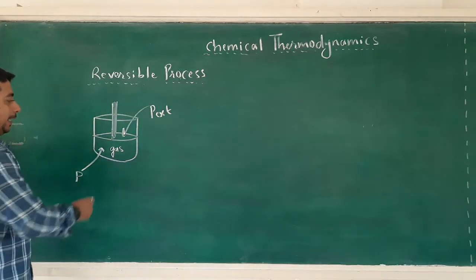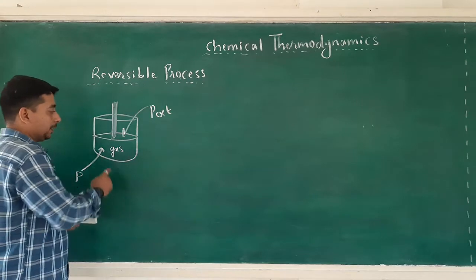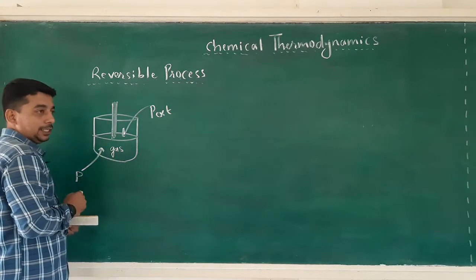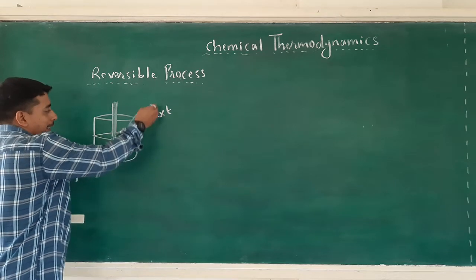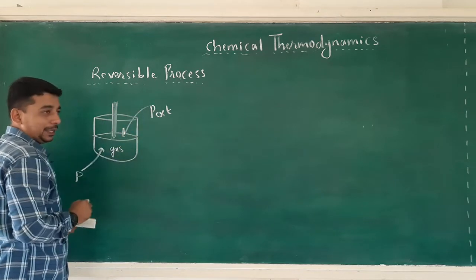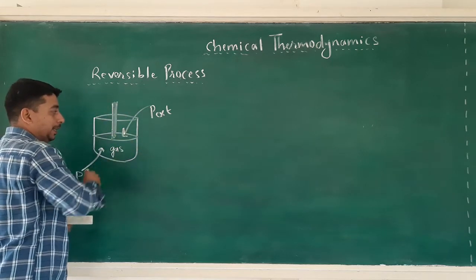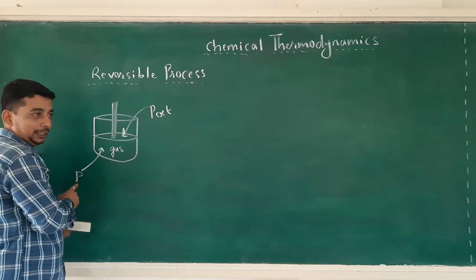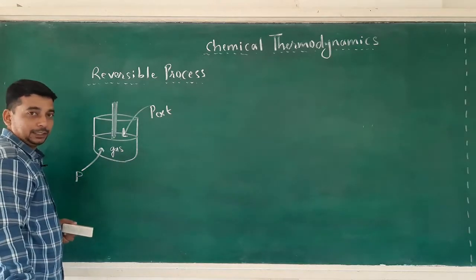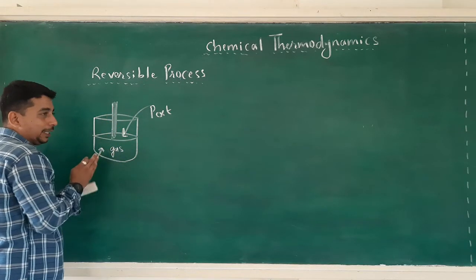Now consider a gas enclosed in a cylinder fitted with a frictionless movable piston. Now consider the external pressure over the piston is PEXT. The external pressure over the piston, PEXT, is set equal to the pressure of the gas. Now the external pressure over the piston and the pressure of the gas are equal.